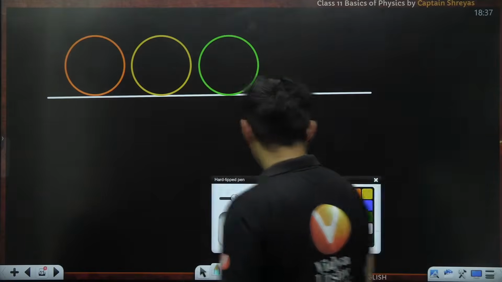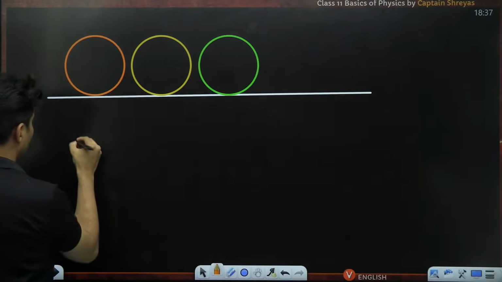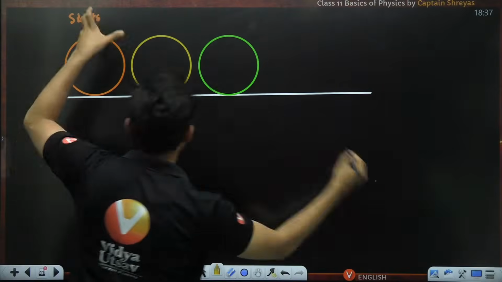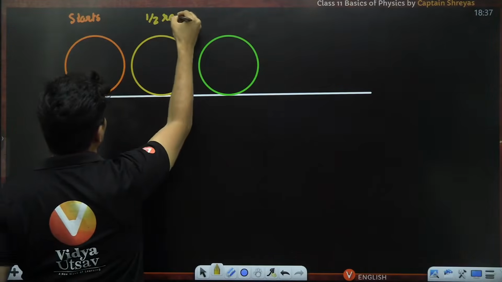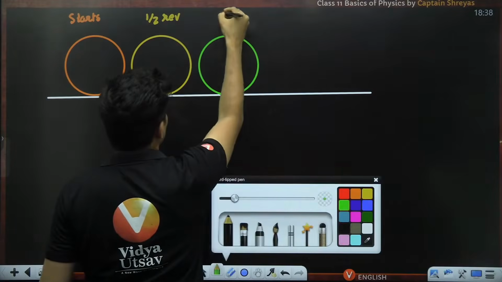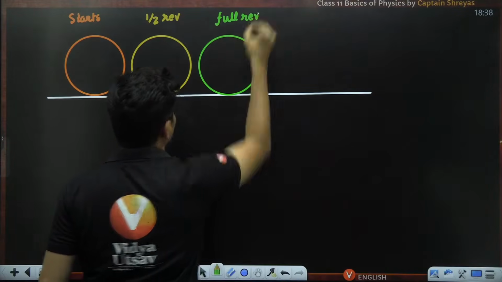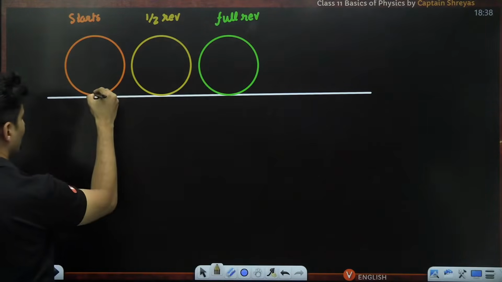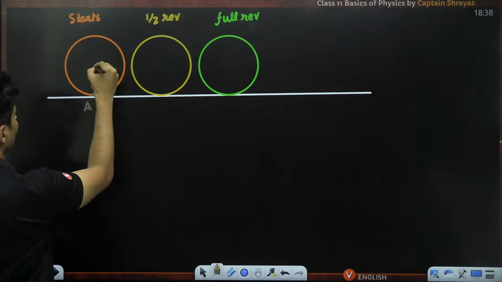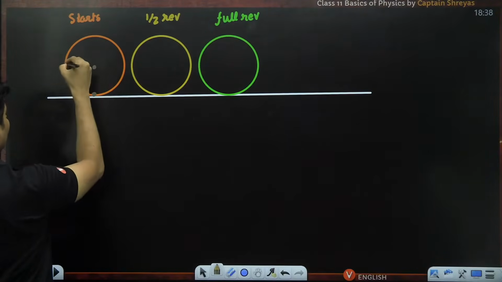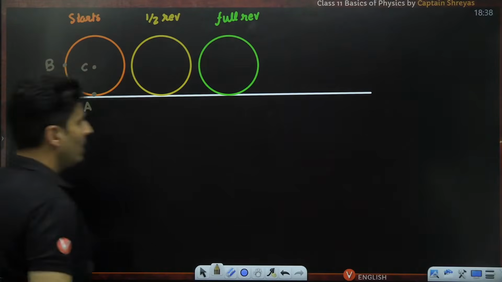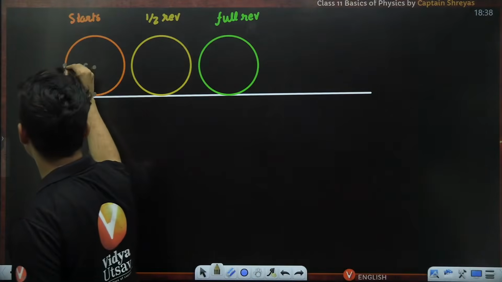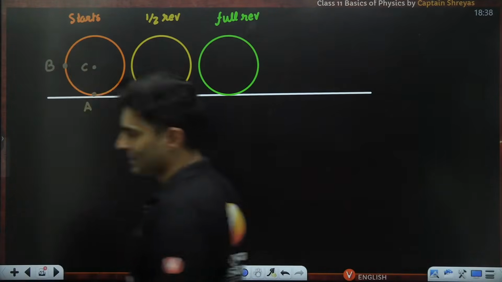So it starts from here. This is where it starts. It rotates half a revolution, and here by the time it comes, it does a full revolution. Consider the following points: point A, point C, point B. Okay, point A, point B, and point C. Everybody is able to understand this: point A, point B, and point C.